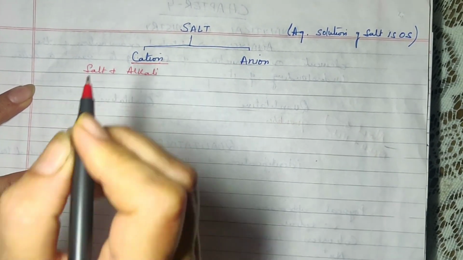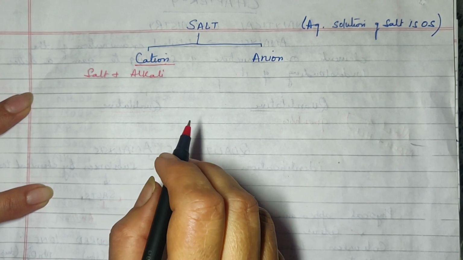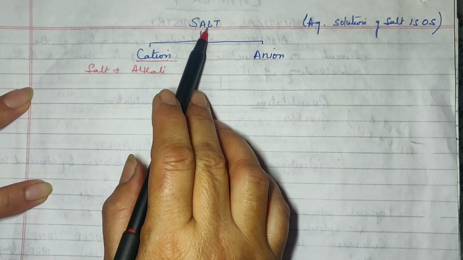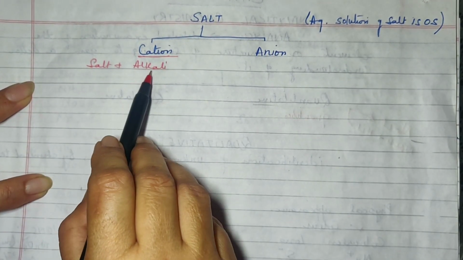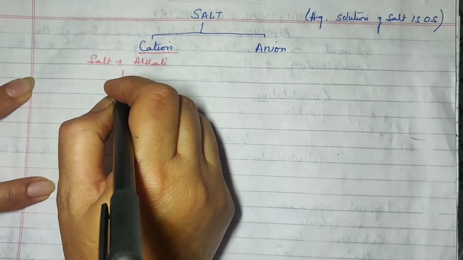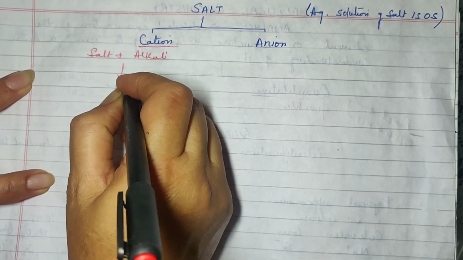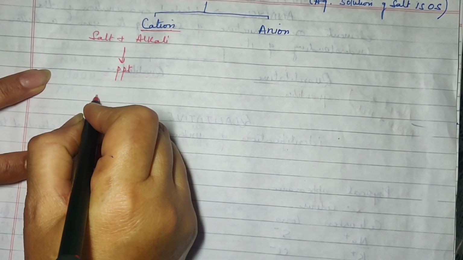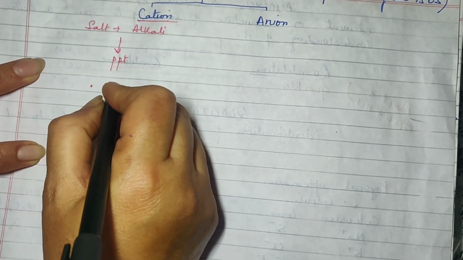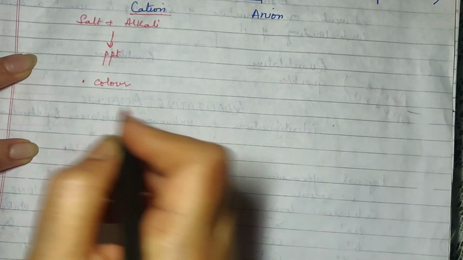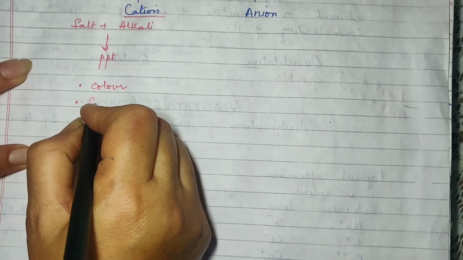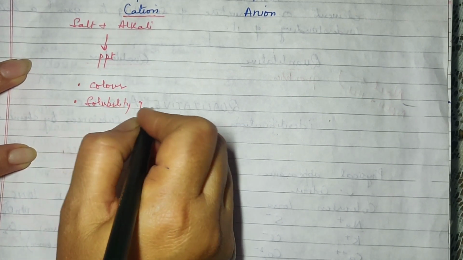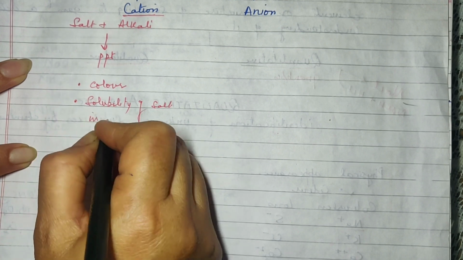Please listen to this. This is a very, very important part of your syllabus. When we have to identify the cation in any salt, we take this given salt and treat it with an alkali. This will result in the formation of a precipitate, or rarely no precipitate. You have to study two things about this precipitate. One, you must note down the color of the precipitate, and you must note down the solubility of the salt in excess of alkali.